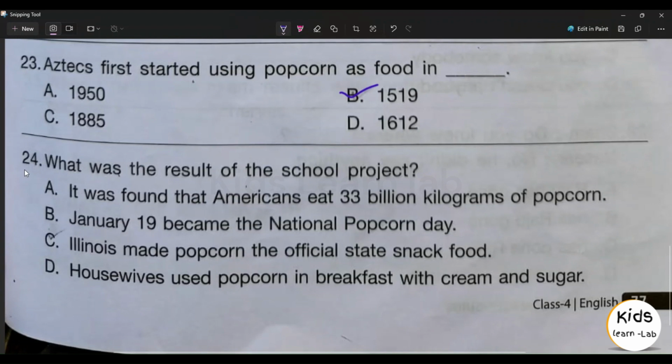Option B. 24th one, what was the result of the school project? It was found that Americans eat 33 billion kilograms of popcorn. Option B, January 19 became the National Popcorn Day. Option C, Illinois made popcorn the official state snack food. Housewife used popcorn in breakfast with cream and sugar. Option C, Illinois made popcorn the official state snack food.